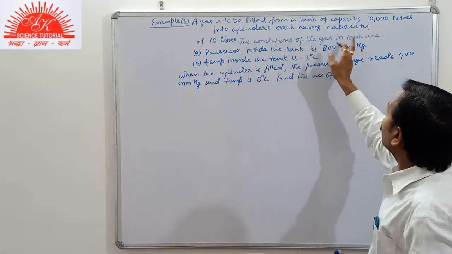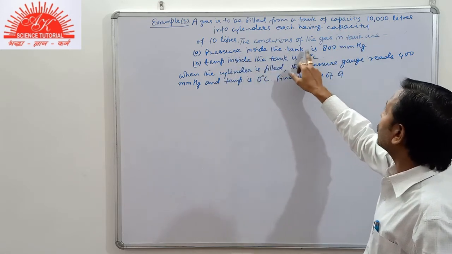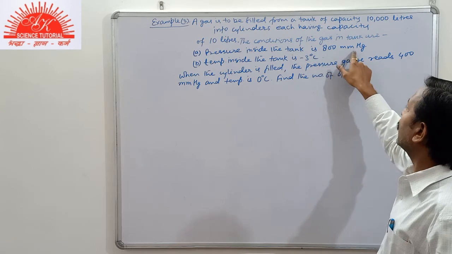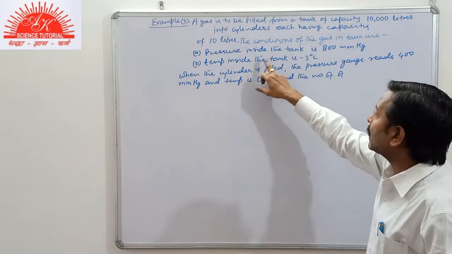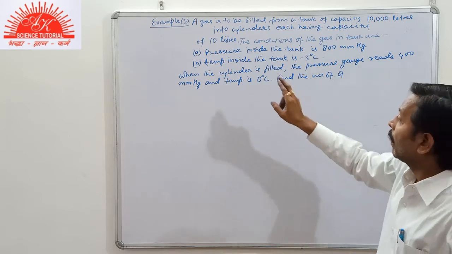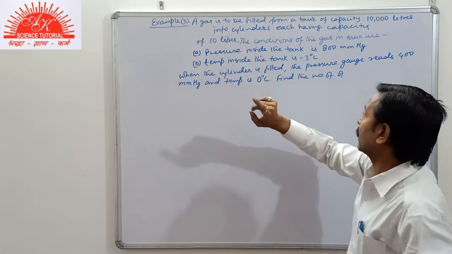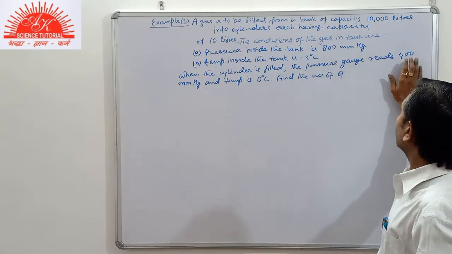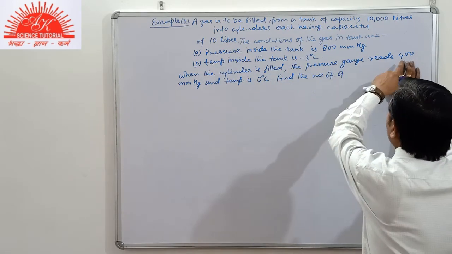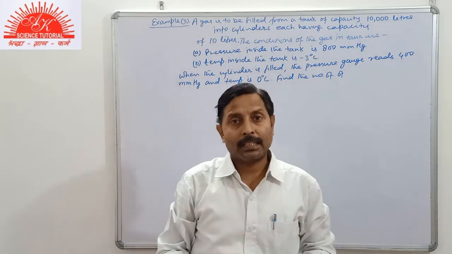The conditions of the gas in the tank are: pressure inside the tank is 800 mmHg and the temperature in the tank is -3 degree Celsius. When the cylinder is filled, the pressure gauge reads this, and the temperature is 0 degree Celsius.